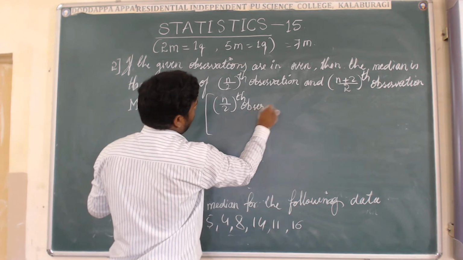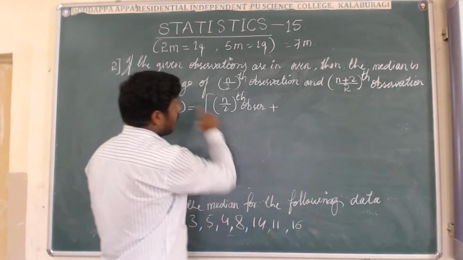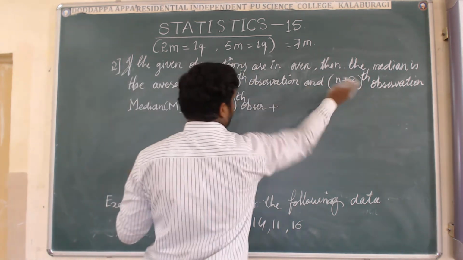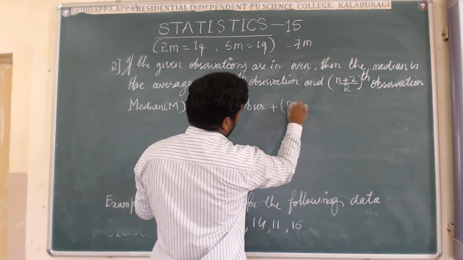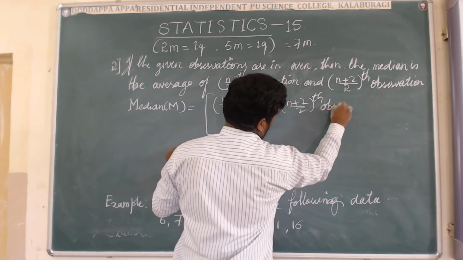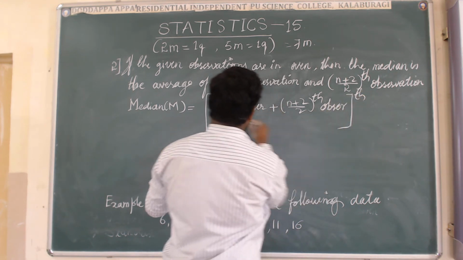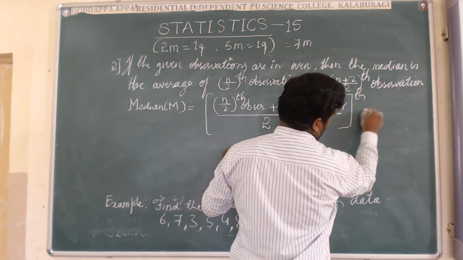I will write in short form, observation. We have to understand this is observation, plus, average means mean. You have to find the mean of these observation values. Next, the (n plus 2) by 2 th observation. Average is divided by 2. Next is observation.